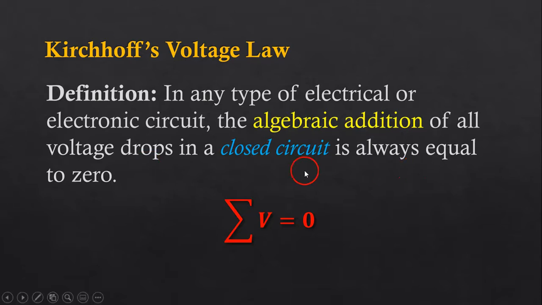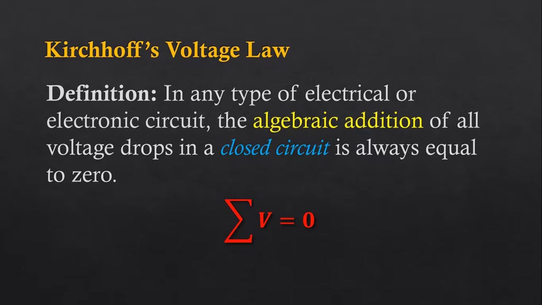So we shall always consider Kirchhoff's voltage law related to closed circuit and not for open circuit, because open circuit is dead. No current is flowing through it. We shall talk about Kirchhoff's voltage law in terms of closed circuit only.